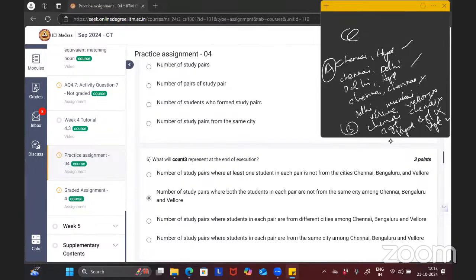Now, which option is correct? What is count three? Count one minus count two. Count one is nothing but the total number of study pairs. Count two is nothing but study pairs from Chennai, Chennai, study pairs from Bangalore, Bangalore, study pairs from Vellore, Vellore. So total minus, if you separate study pairs from Bangalore, Bangalore, Vellore, Vellore, then you will get what kind of study pairs? Got it, ma'am. Thank you.